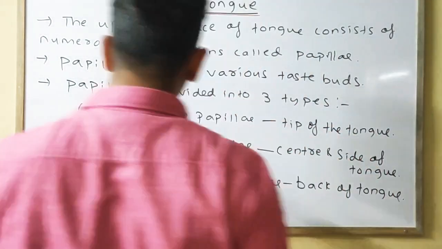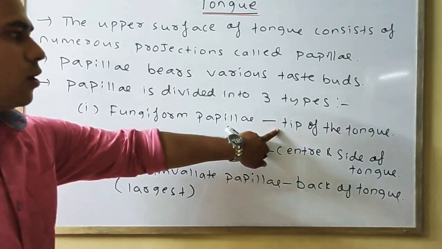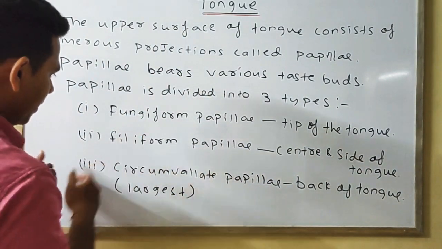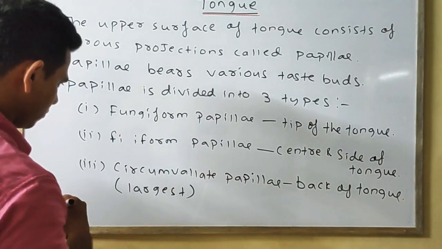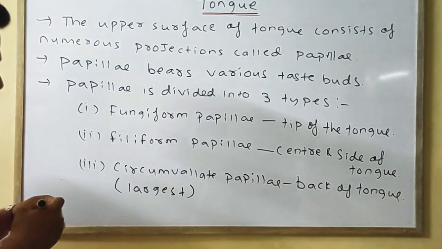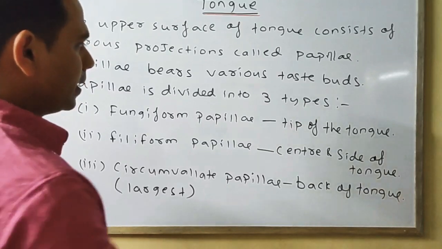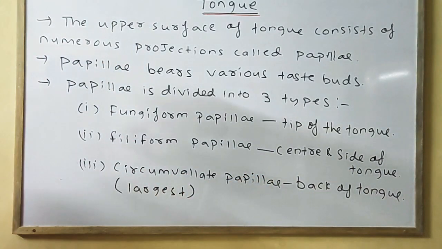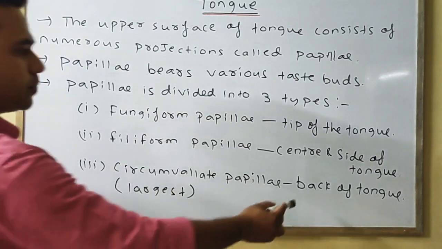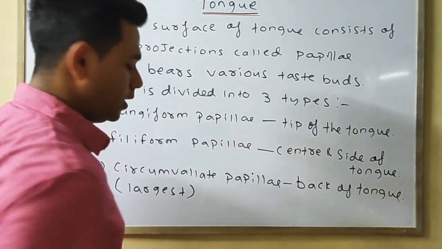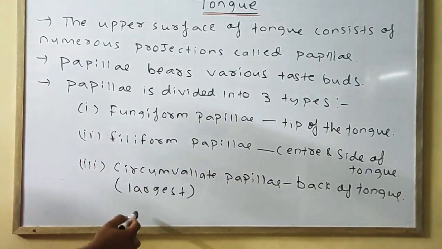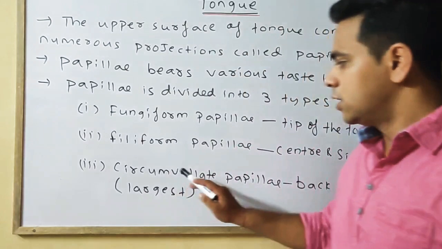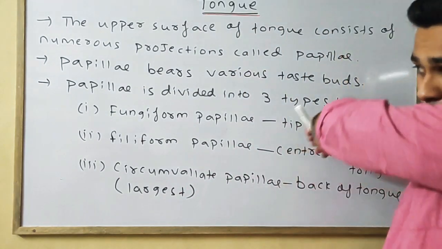The fungiform papilla are present on the tip of the tongue, whereas the filiform papilla are present at the center and side of the tongue, whereas the circumvallate papilla are present at the back of the tongue. And the largest number of papilla present on the surface of the tongue are the circumvallate papilla.